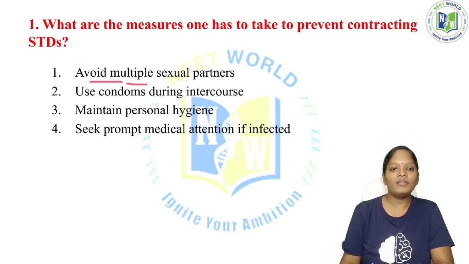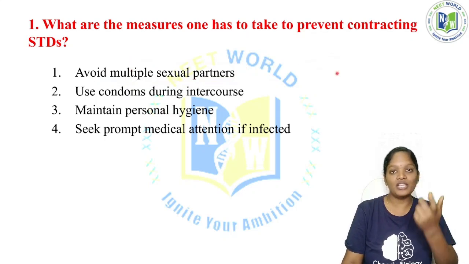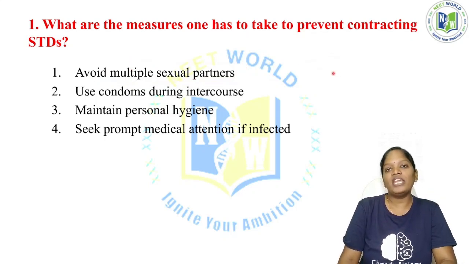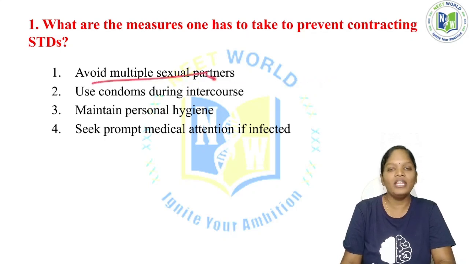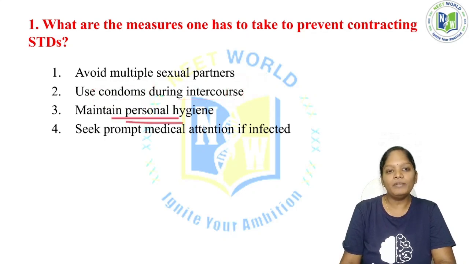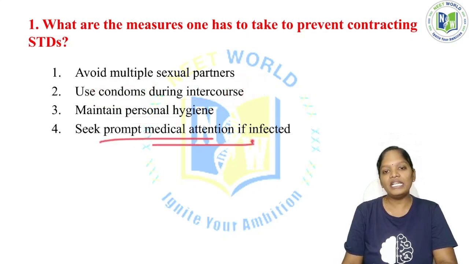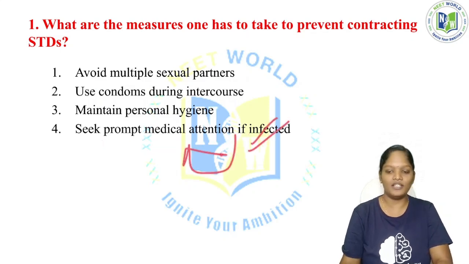See, avoid multiple sexual partners. Multiple sexual partners means if one person has contact with many sexual partners, and anyone has a sexually transmitted disease, then this person is also getting affected. So we have to avoid multiple sexual partners and use condoms during intercourse. This is the most important thing. Use contraceptives and maintain personal hygiene. Seek prompt medical attention if infected.